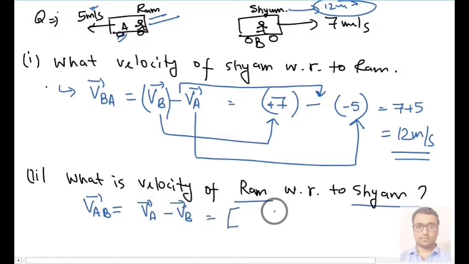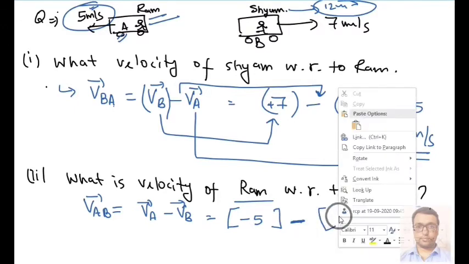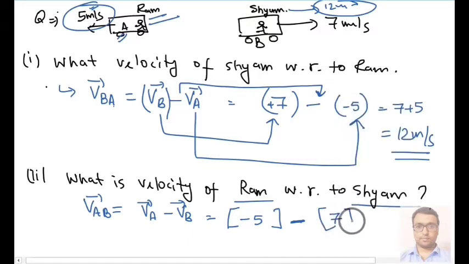Then we know the velocity of A, the velocity of Ram, is 5, but I will write it as minus 5 because it is towards the negative direction, and this minus is due to the formula. Then here I have to write VB, the velocity of Shyam, that is 7 only because it is moving towards the positive x-axis. So our answer will be minus 5 minus 7, that is minus 12 meter per second.